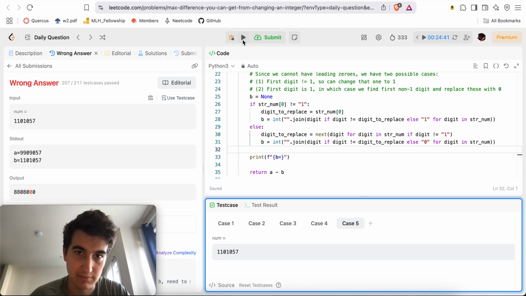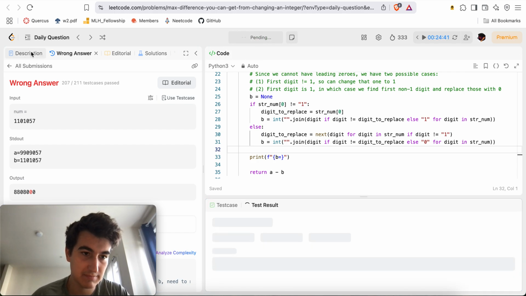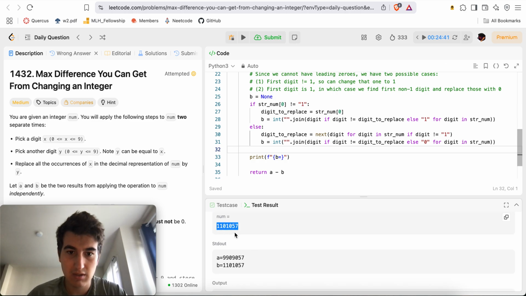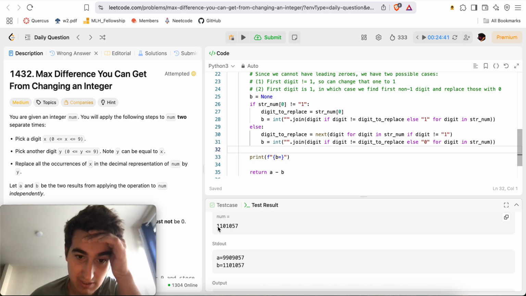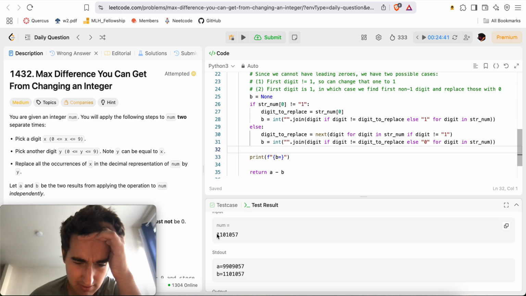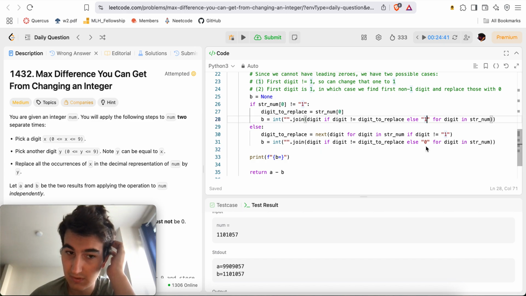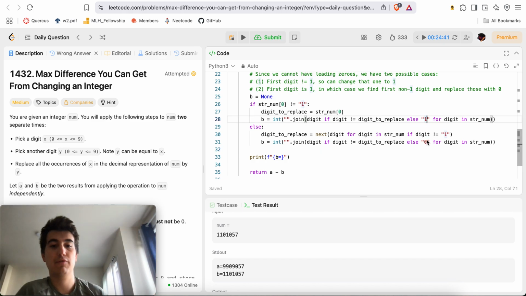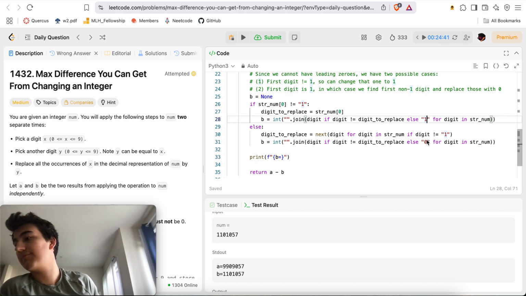Wrong answer still. What am I getting wrong this time? Okay. Num is this, so yeah, I should make 999, that's fine. Then this. Oh, first non-zero, first non-1.